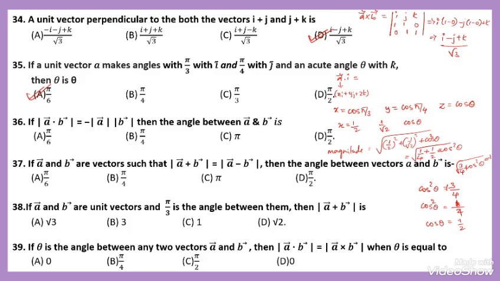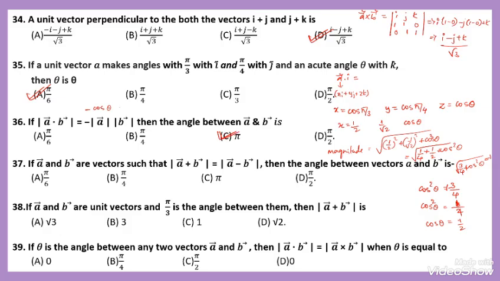Here, the magnitude of vector A dot B is equal to negative of magnitude A into magnitude B. Then the angle between vectors A and B. Here the angle is in the form of minus. When cos theta becomes minus 1, the theta value becomes pi.